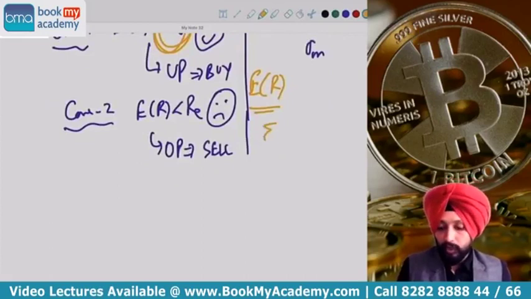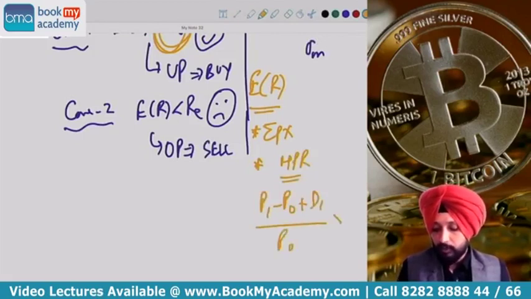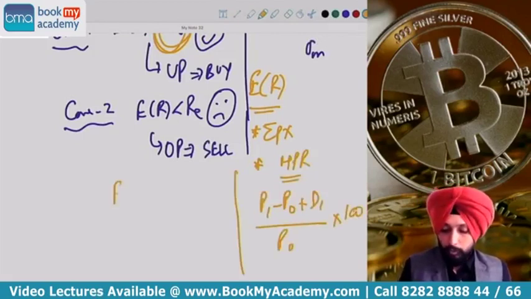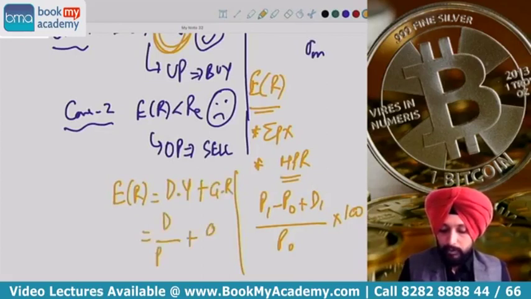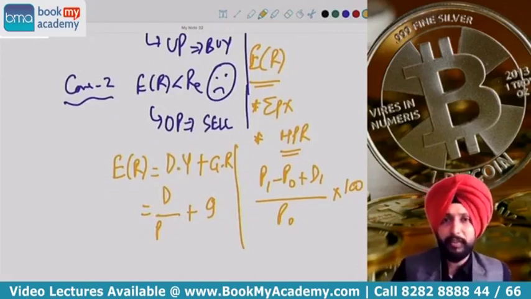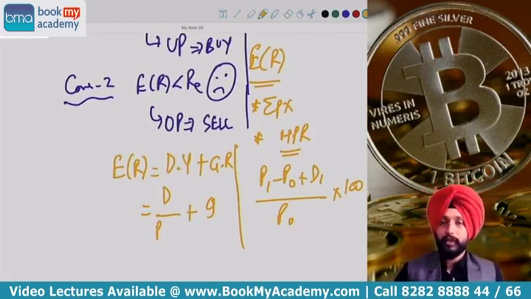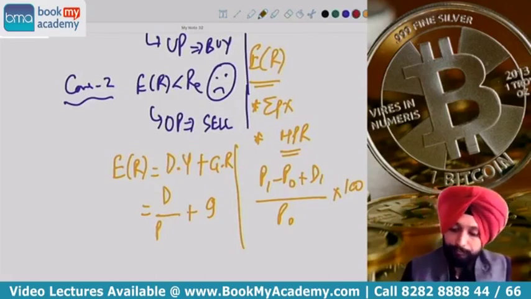How do we calculate it? One formula is summation PX. One formula is holding period return, which is P1 minus P0 plus D1 divided by P0 into 100. And one more formula for calculating expected return is dividend yield plus growth rate, which is D by P plus G. These are the three formulas I told you. If expected return is not given, any one of these will be tested in the exam based on the past papers. I'm telling this to you. Either it is summation PX, or holding period return, or dividend yield plus growth rate, which is dividend by price plus growth.